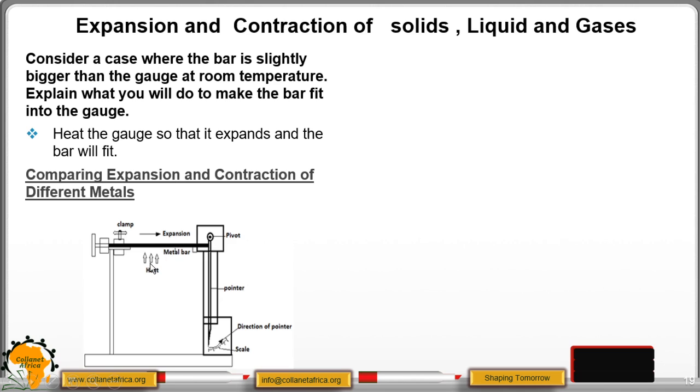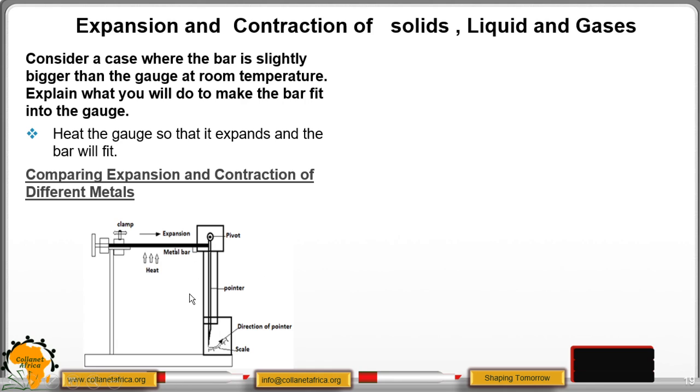We have a metal bar that is fitted here in our clamp. We have a pivot. In our pivot here, we have the pointer, and down here we have the scale. This will give us the expansion. So the metal that is being tested will be fitted here, then it is heated, then the pointer will give us the scale.